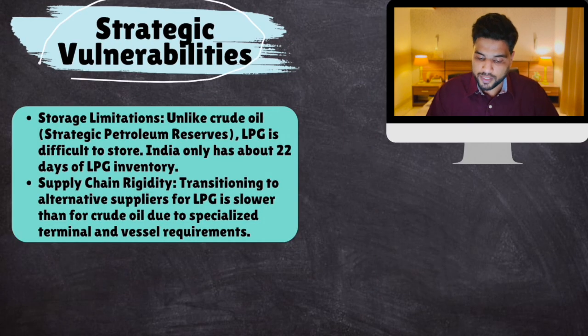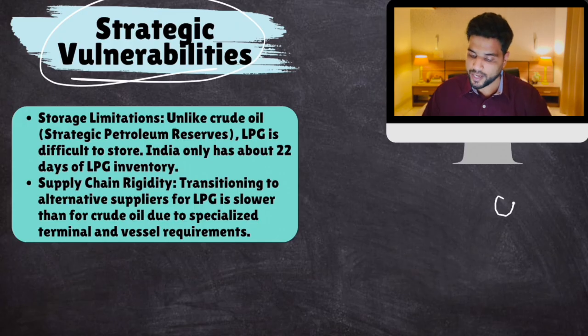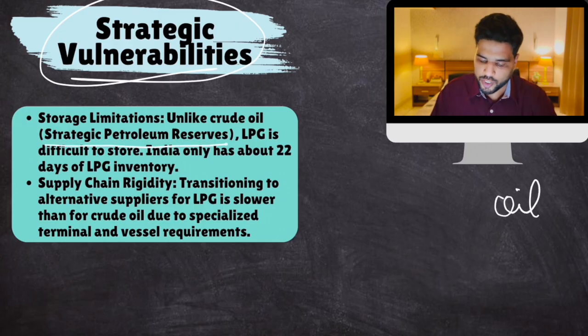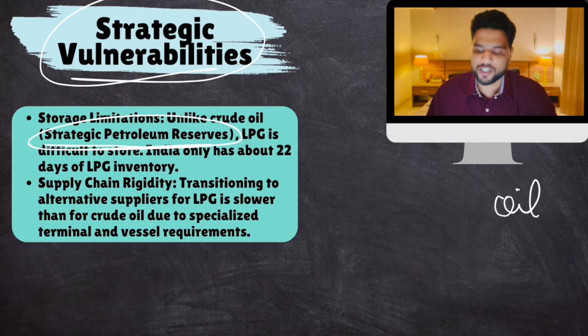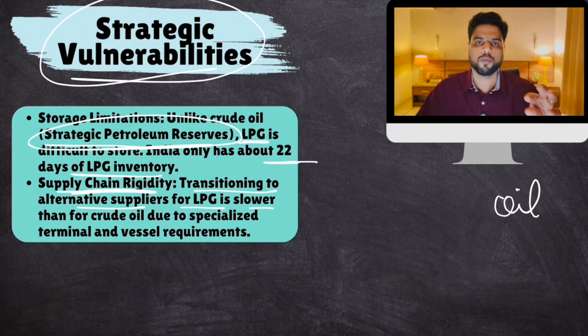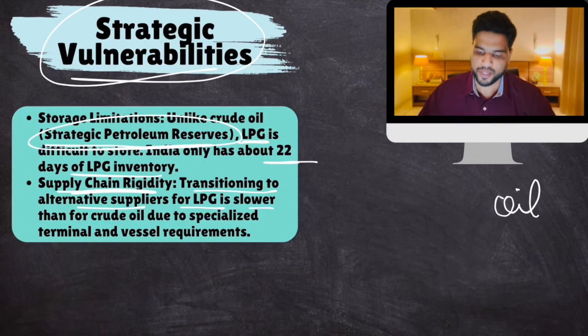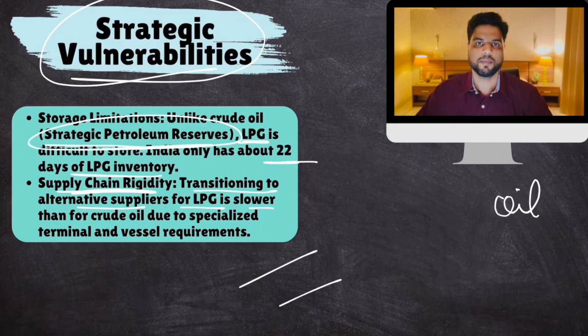Now, other strategic vulnerabilities: when it comes to oil, India has a strategic petroleum reserve, but there is no such thing for LPG. We only have 22 days' worth of LPG left. Plus, supply chain rigidity. Transitioning to alternative suppliers for LPG is slower. If you don't want to be dependent on the Strait of Hormuz and move to other areas for buying LPG, that would take a lot of time. We don't have that much time. So these are some strategic vulnerabilities.